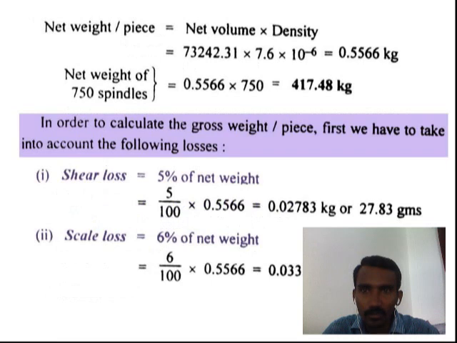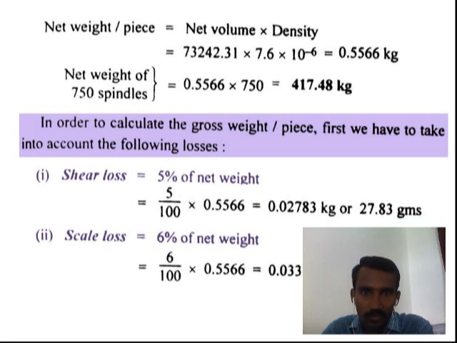Next find out the net weight per piece. The net volume calculated is multiplied by the density of the material to find the net weight of the individual component. Next find out the net weight of 750 spindles. Previously we found the net weight of a single component. Here the net weight of 750 spindles means single spindle 0.5566 kg multiplied by 750 numbers, so the net weight of the 750 spindles is 417.48 kg.